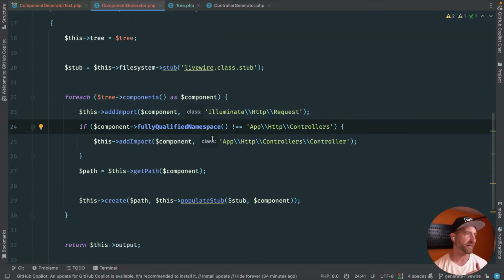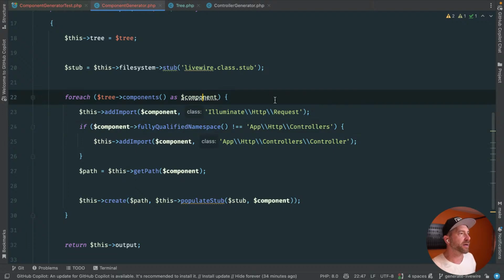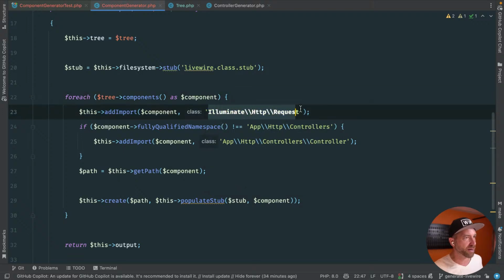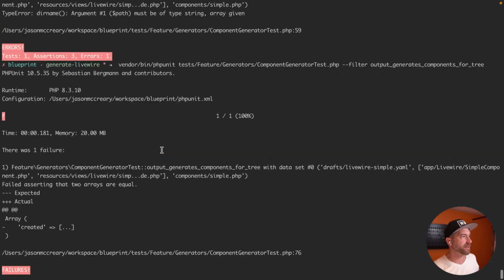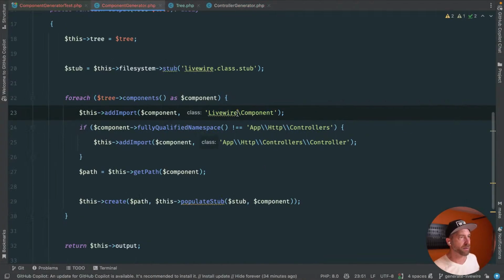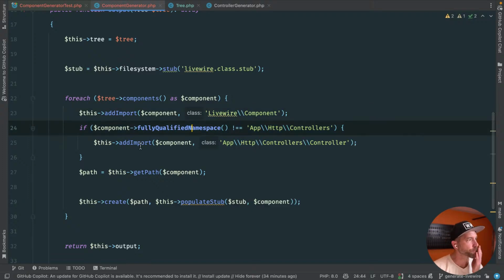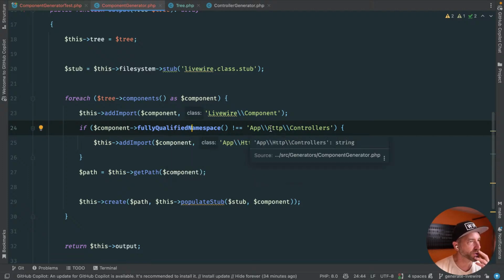I hate the @vars. The whole point of new modern PHP is to have typing, and we could leverage typing to get us there. It'd be cool if we could say the type in the colon, but I'm sure PHP will get there. Anyway, the point is we got a component, we got an import. We're automatically going to add an import, I think, for whatever Livewire thing we're extending. So we want to make sure to do that. That was way up here, app Livewire, Livewire component. So we need to bring that in. All right, so we're always going to add that no matter what. If the fully qualified namespace is not equal to controllers.